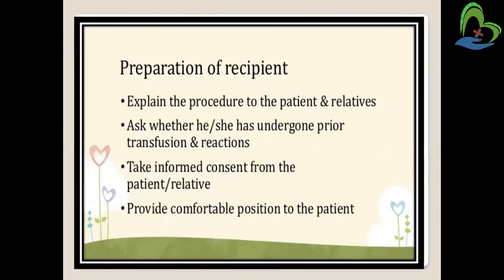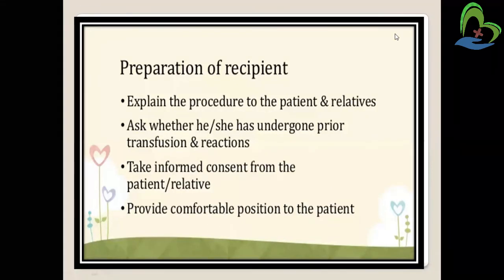Now the preparation of the recipient, that means how we prepare the patient who is undergoing blood transfusion. We have to explain the procedure to the patient as well as the family member, right? Then ask whether he or she has undergone a prior transfusion. Then we provide a comfortable position.